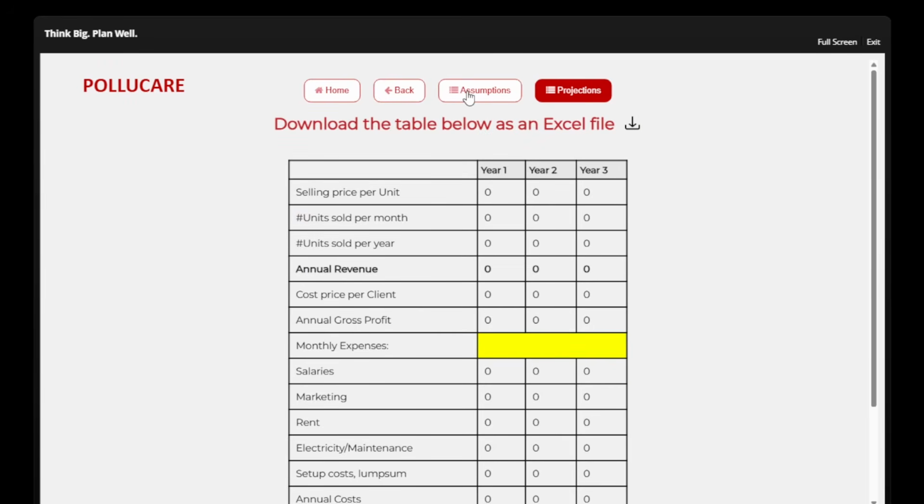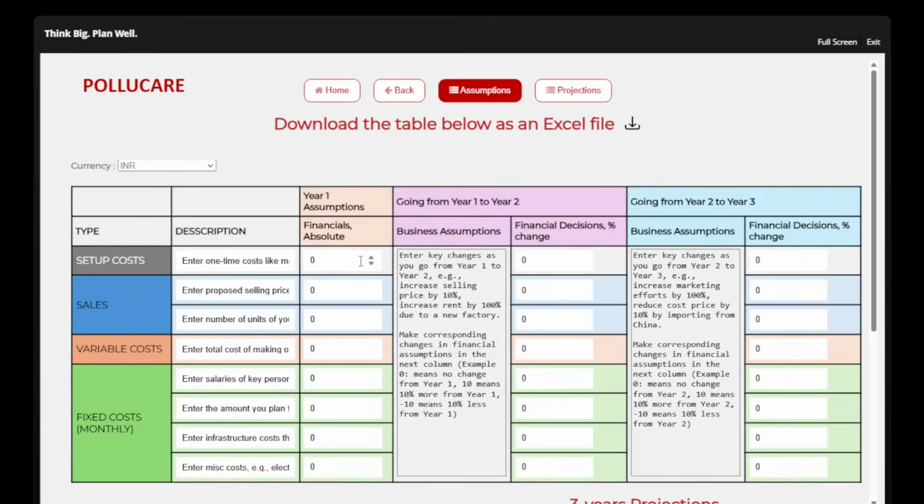So let me quickly fill in some assumptions. Now these assumptions are not blind assumptions, they are based upon research. As the tool is a very simple back of the envelope calculation, you can do some research, but you don't have to do detailed research right now. You're just trying to find out a 3 year projection. So go ahead, enter the numbers that you find legitimate here.